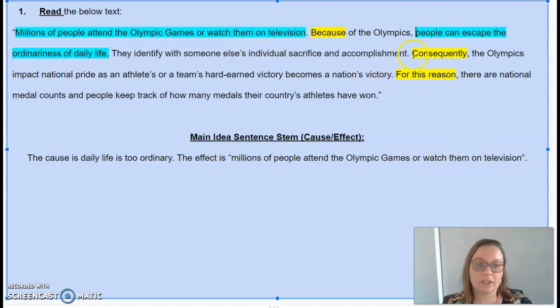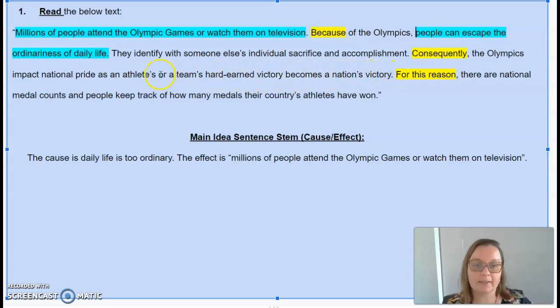Now, if you continue reading, there are some other effects. I still think the cause is the same, that people want to escape the ordinariness of life. So there are some impacts on the Olympics. Not only do a lot of people choose to attend them or watch them, but we also see that the Olympics impact national pride as an athlete's or a team's hard-earned victory becomes a nation's victory.